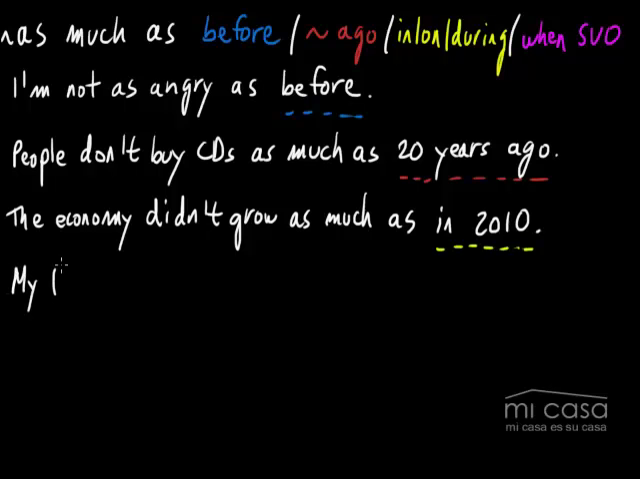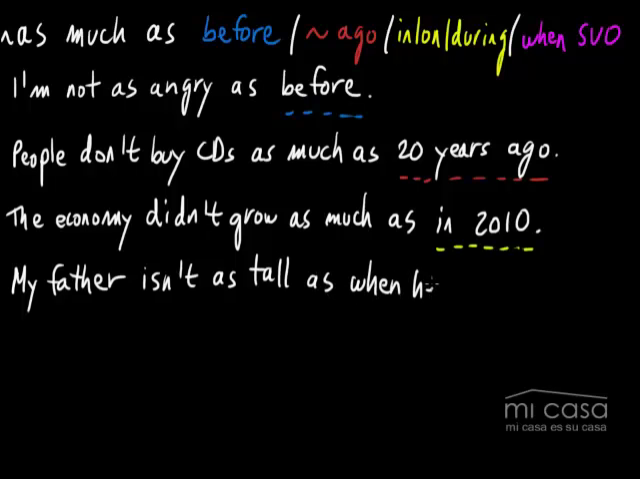My father isn't as tall as when he was 20, which unfortunately is, I think, the sad case for everyone. When you get older, you tend to get a little bit smaller. My father isn't as tall as when he was 20. In fact, I've noticed that he's gotten a little bit smaller since I've been an adult. Anyway, all of these are good examples because we are not just comparing two things, but we're comparing two periods of time. So this is a really good way to use this as much as structure.